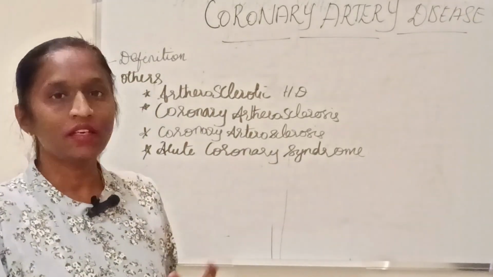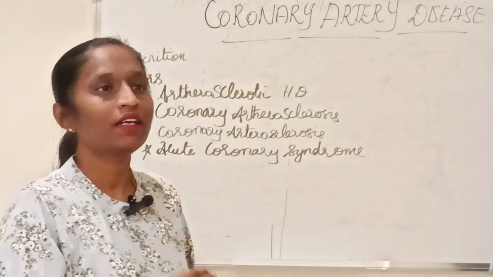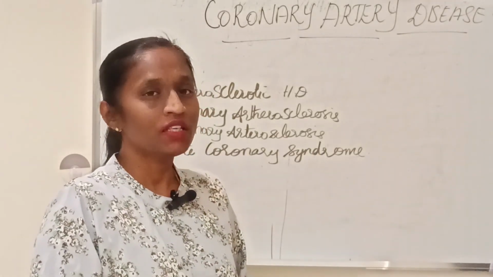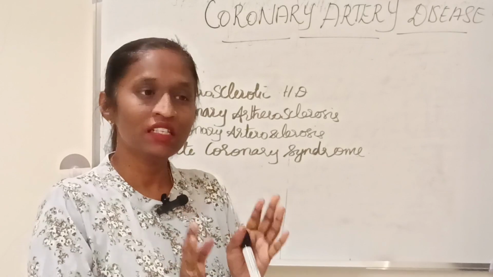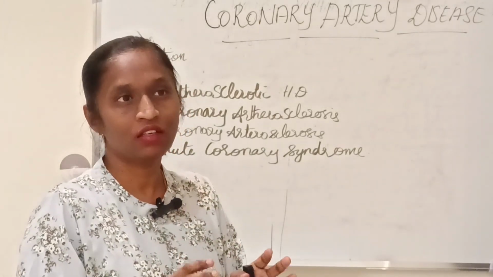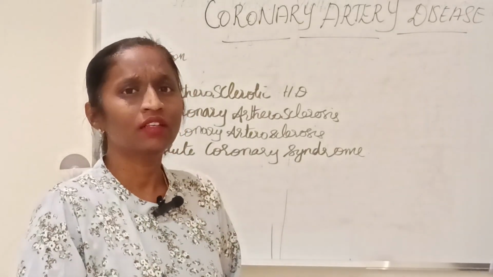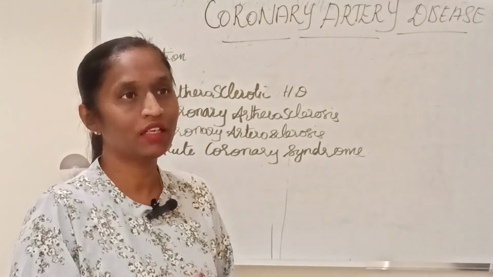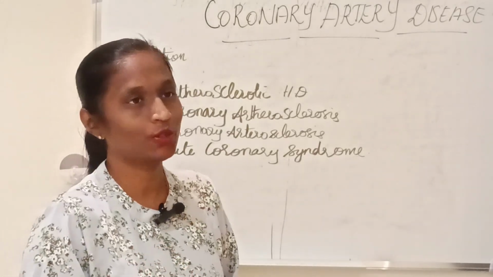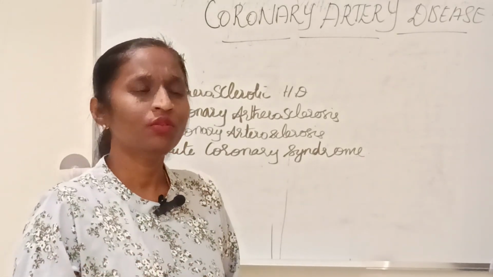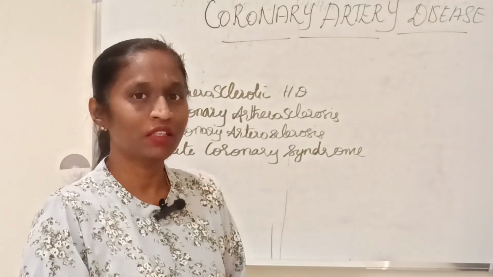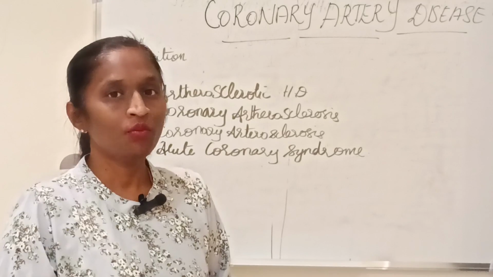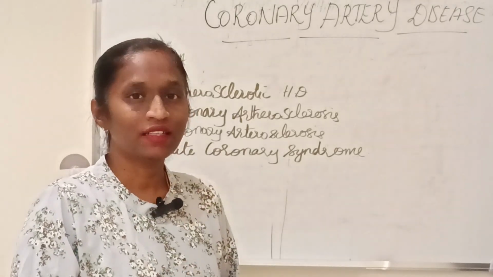Okay. So the coronary artery is the artery which supplies blood to the muscles of the heart. If there is any problem in these arteries or in this supply, it may lead to further conditions, most of the major conditions like angina pectoris and myocardial infarction. Many conditions come under the basis of coronary artery blood supply. So now we are going to see about coronary artery disease.